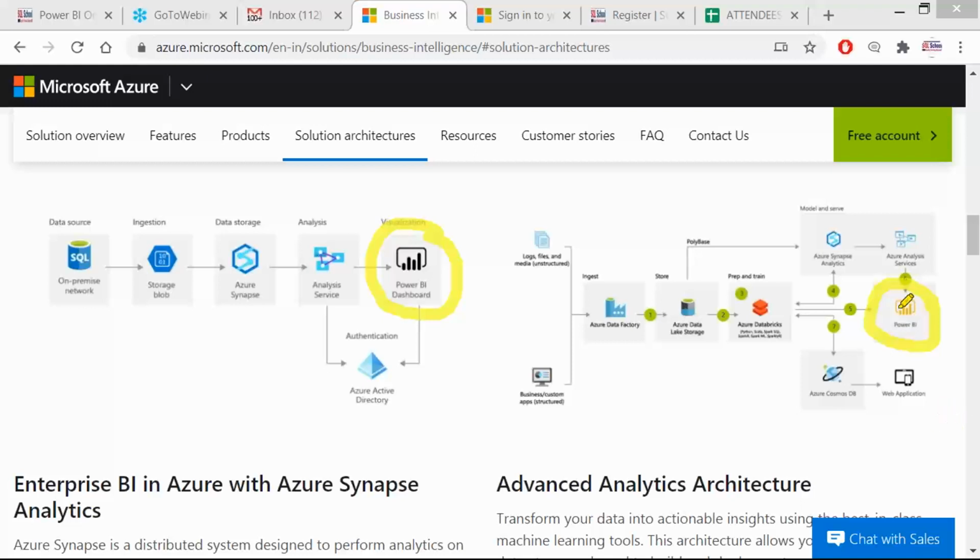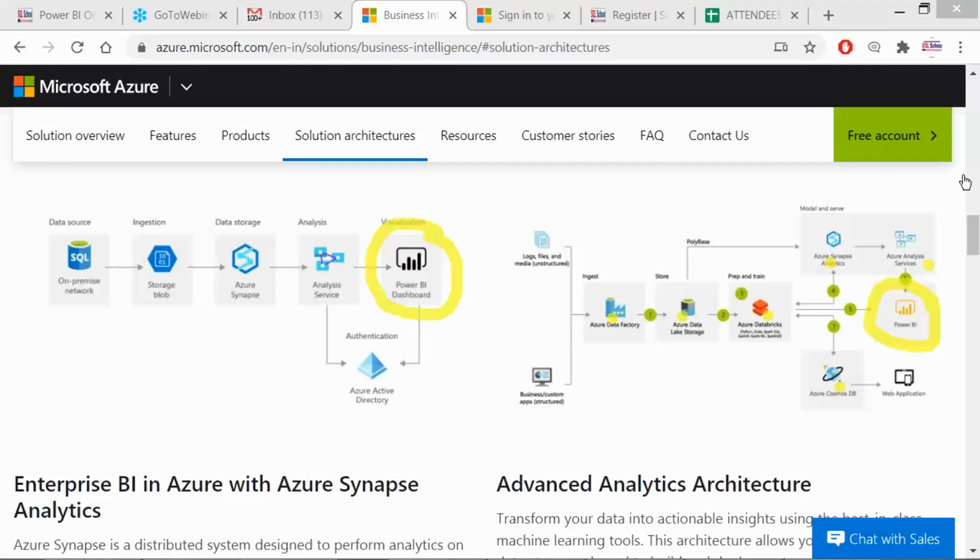Now, then what about the backend? Analysis, Synapse, Cosmos, Databricks, Data Lake, Data Factory, different technologies for big data storage as well as ETL operations.